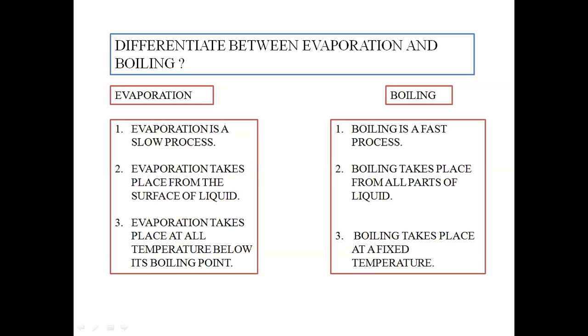And this is how, due to evaporation, the level of water in the glass reduces. Whereas in case of boiling, heat is applied from all the sides. When your mother cooks, you can observe very minutely that it is a process of boiling which takes place from all parts of the liquid.